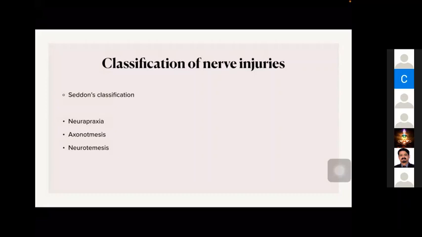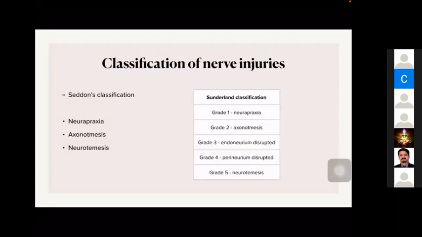In neuropraxia, we are expecting a complete recovery, sometimes within a few days. The average period we tell is 6 weeks. Axonotmesis also we expect complete recovery. Neurotmesis needs surgical repair. Then the Sunderland classification has 5 grades. Grade 1 is neuropraxia itself, grade 2 is axonotmesis, and grade 5 is neurotmesis.